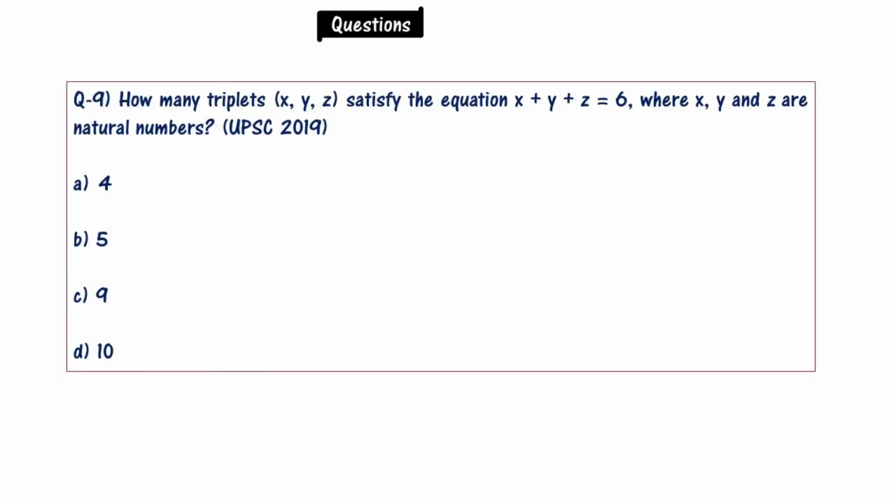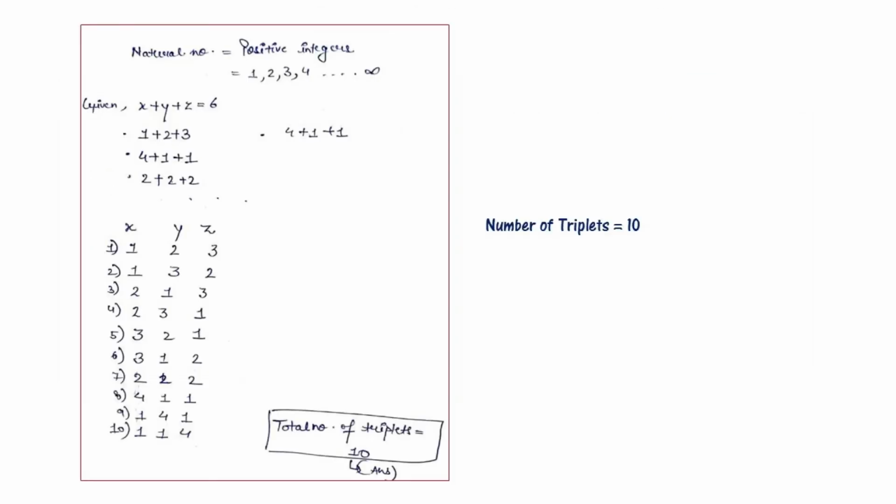Now comes question number 9. This is a UPSC 2019 question. How many triplets x, y, z satisfy the equation x plus y plus z is equal to 6, where x, y and z are natural numbers? Options are 4, 5, 9 and 10. Please solve this question. Now what are natural numbers? They are positive integers, that is 1, 2, 3, 4, infinite terms.